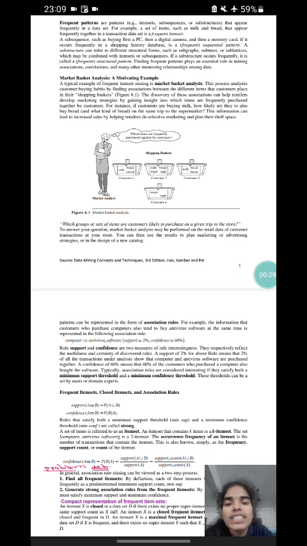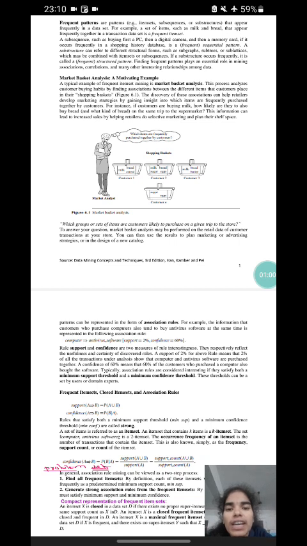A subsequence, such as buying first a PC, then a digital camera, and then a memory card. A substructure can refer to different structural forms such as subgraphs, subtrees or sublattices, which may be combined with item sets or subsequences. If a substructure occurs frequently, it is called a frequent structured pattern. Finding frequent patterns plays an essential role in mining associations, correlations, and many other interesting relationships among data.